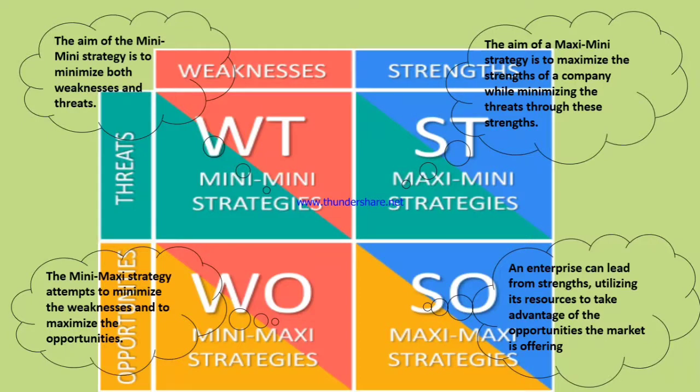And the last situation is the SO situation, maxi-maxi strategy. Any company would like to be in a position where it can maximize both strengths and opportunities. Such an enterprise can lead from strengths, utilizing its resources to take advantage of the opportunities the market is offering. Companies in this situation could think about expanding internationally or diversifying their product portfolio to boost revenues. For these growth opportunities, you might want to look at the well-known business growth framework.